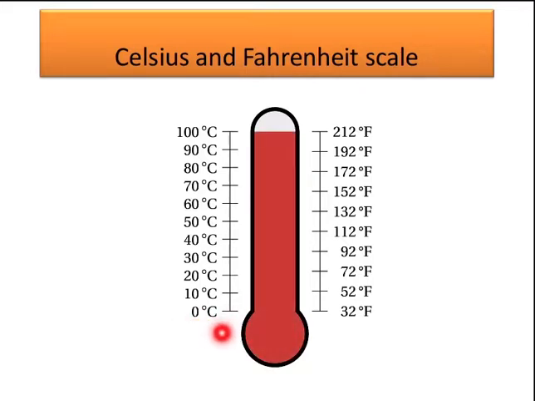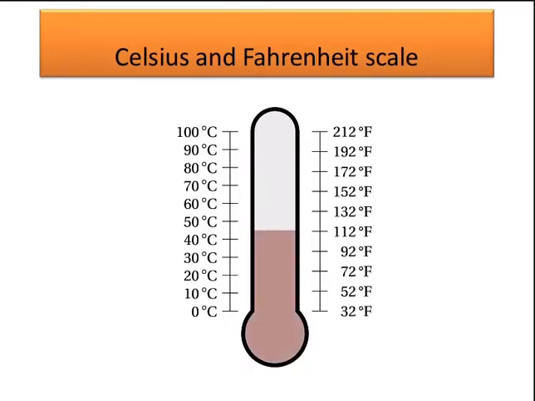In degrees Celsius, 0 degrees Celsius is the lower fixed point, and in Fahrenheit it is 32 degrees Fahrenheit. The upper fixed point is 100 degrees Celsius, and in Fahrenheit it is 212. So there is an interval of 100, from 0 to 100, and from 32 to 212 there is a 180 degree interval in Fahrenheit. From here the water freezes, and as the temperature increases, the scale will also increase.